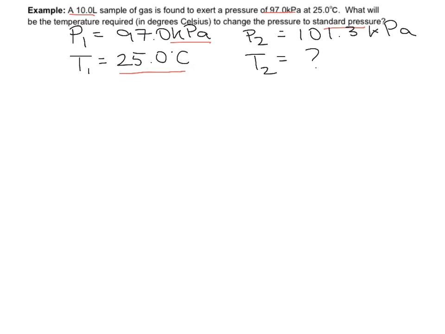So remember to convert from Celsius to Kelvin, we're adding 273. So my initial temperature, T1, would be 298 Kelvin, and I'll find my T2 in terms of that Kelvin temperature and then convert. So let's plug this into our equation and solve for my unknown.